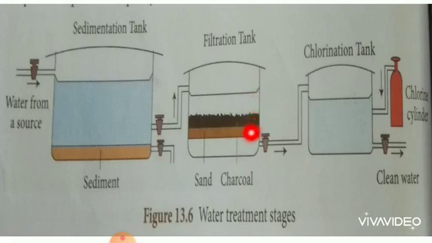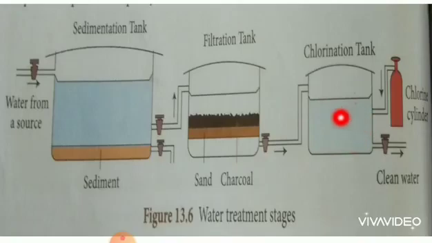After this filtration tank, the water goes to the chlorination tank, where the sterilization process takes place. The filtered water is treated chemically to remove the remaining germs or bacteria. This process is called sterilization. The chemicals used in this process are chlorine and ozone.